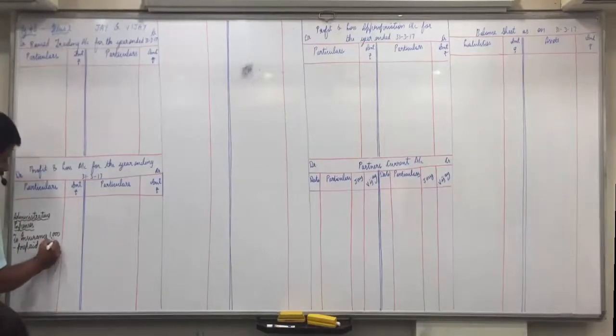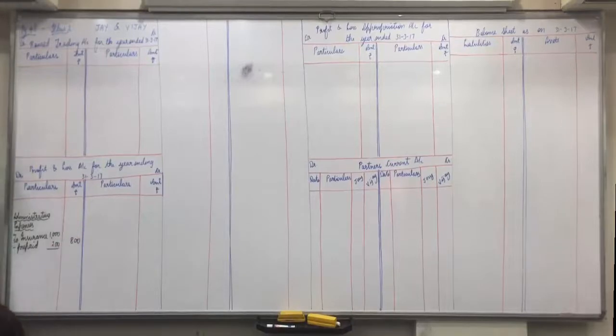So outer column 800. I have already been telling you the shortcut: outstanding always plus, prepaid or pre-received always minus. Because prepaid belongs to next year, so current year's expense is only 1,000 minus 200, subtract because it belongs to next year. Is everyone clear with it?